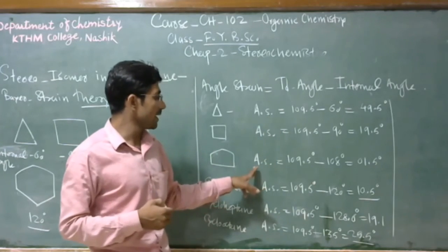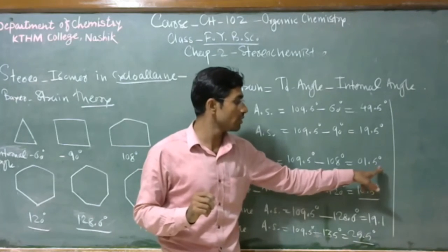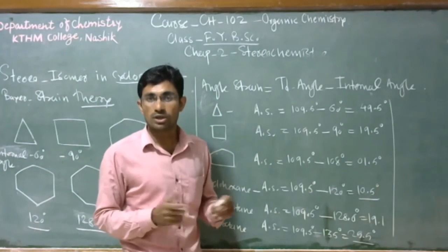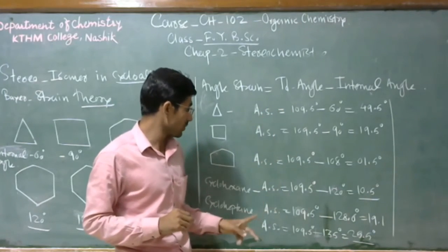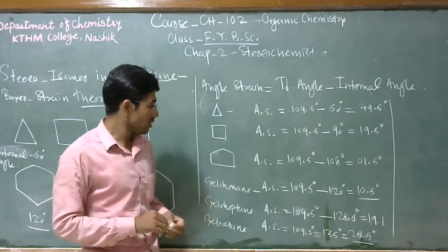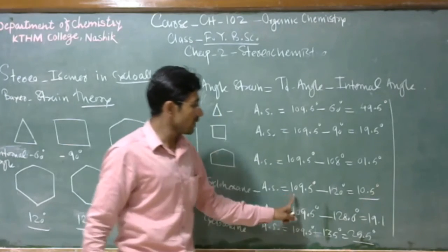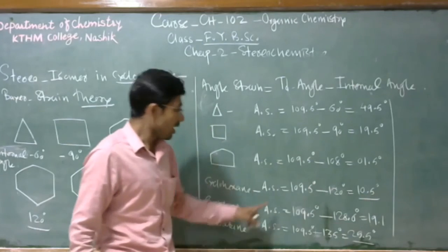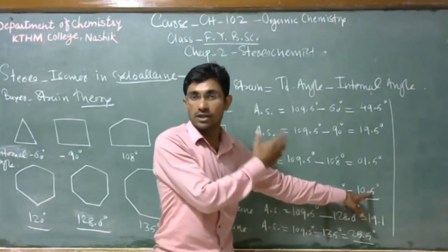In cyclopentane, we observe the minimum angle strain, only 1.5 degrees, so this is the most stable compound compared to cyclopropane and cyclobutane. But from cyclohexane, the angle strain is 109.5 minus 120, that is 10.5. From cyclohexane onward, the angle strain goes on increasing.